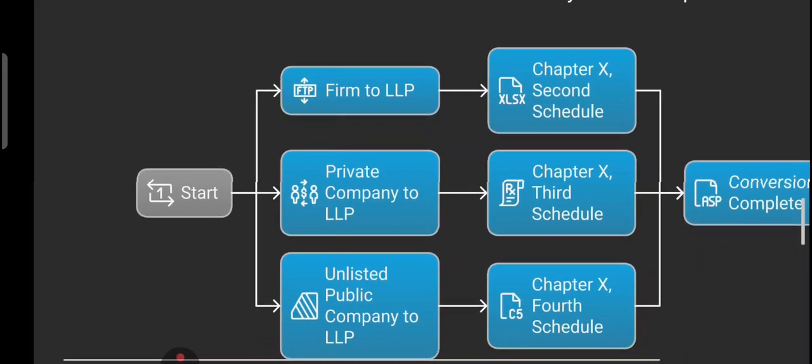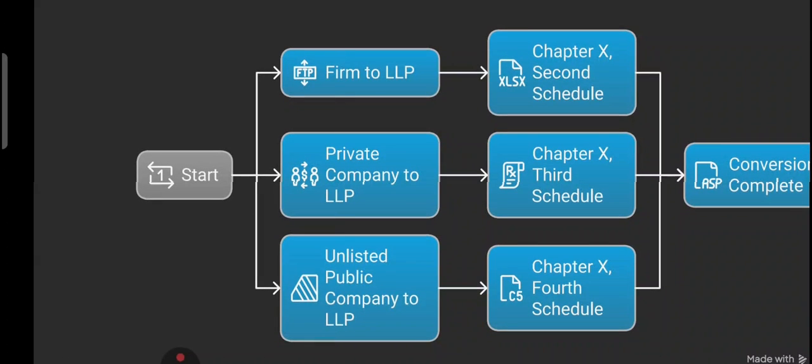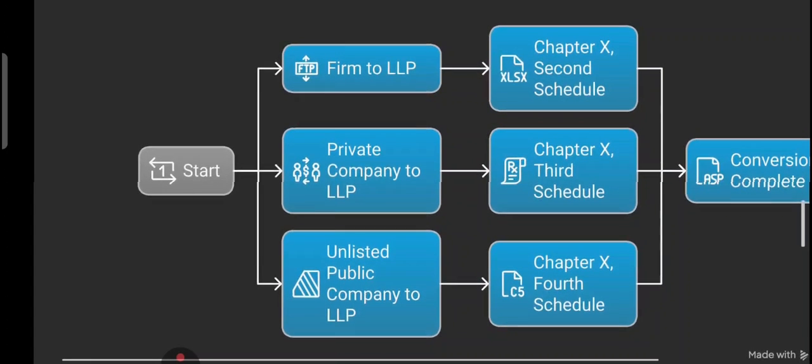Let's see the path. First of all, firm to LLP. If you are running a traditional partnership firm, you can convert it under Chapter 10, second schedule of the LLP Act. Then private company to LLP. If you own a private limited company, conversion is possible under Chapter 10, third schedule. And even an unlisted public company can become LLP by following Chapter 10 fourth schedule.